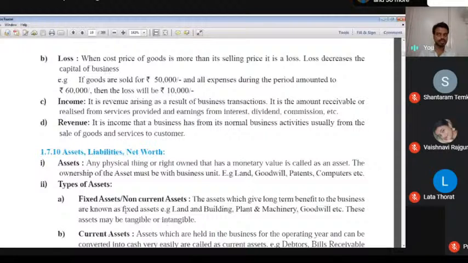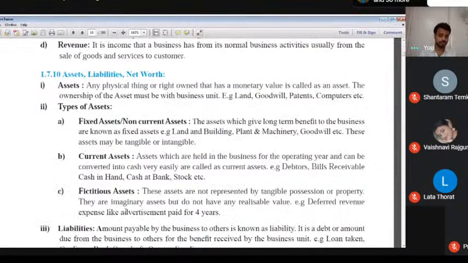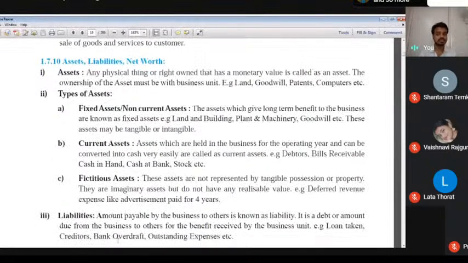Then we think about the asset, liability, and net worth. Lots of times I use asset, liabilities, net worth. I know you are aware about assets and liability, but you are not aware about net worth. So net worth is the full capital of a businessman, full capital of a proprietor. So first of all, we know asset.